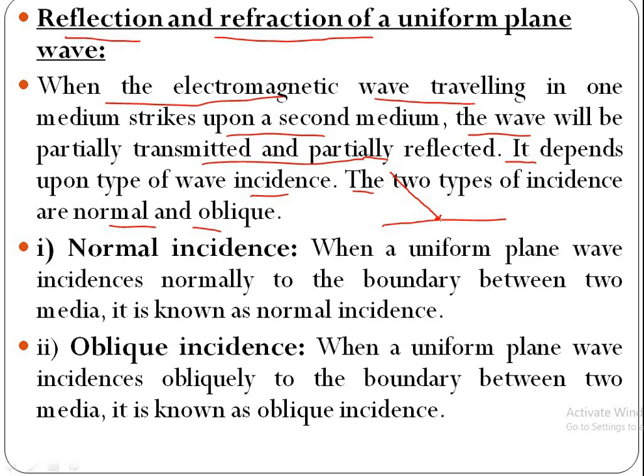A part of it is transmitted to second medium and a part of it is reflected into same medium. So when electromagnetic wave is incident upon a boundary separating two different media, then a part of wave is transmitted into second medium and a part of wave is reflected into same medium.